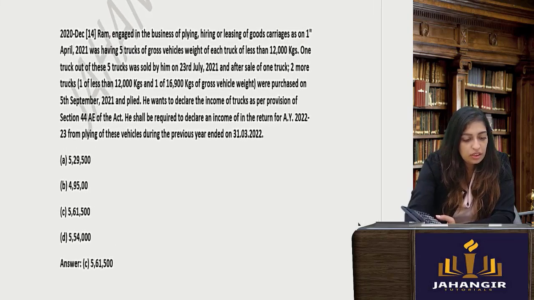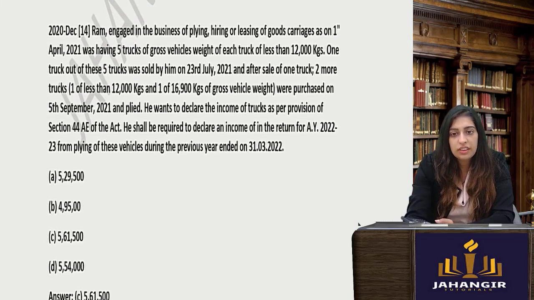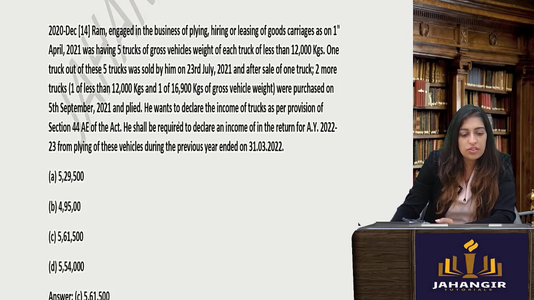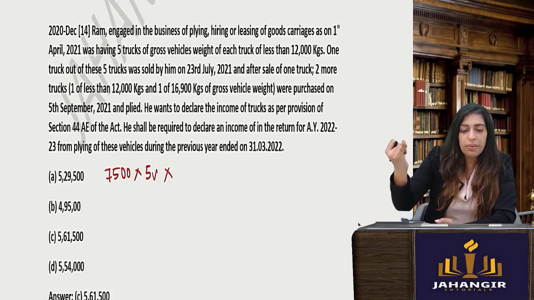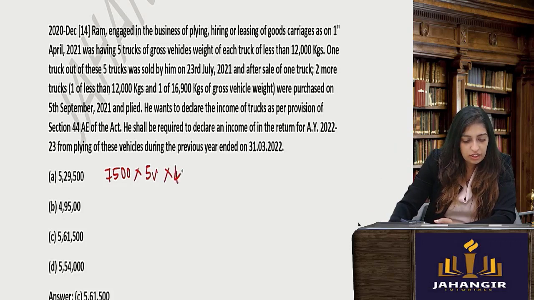Next one. Ram engaged in the business of plying, hiring, as on 1st April has 5 trucks. Gross weight of each vehicle is less than 12,000. So what is the magic number? 7,500 into number of trucks into number of months. One truck out of these was sold on 23rd July. So can I say April, May, June, July, 4 months he had all the trucks. After that he sold 1 truck. So he'll have 4 trucks for the remaining 8 months.